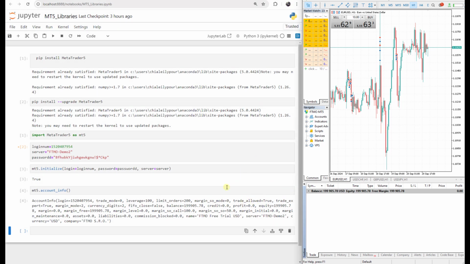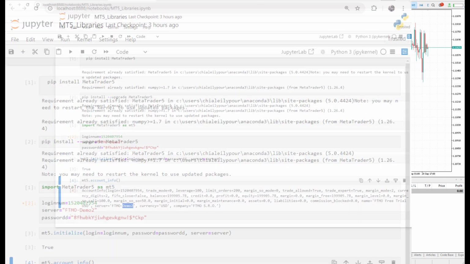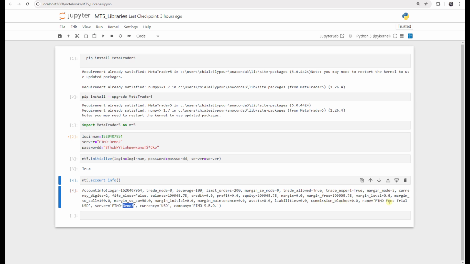Trade allowed, it is true, and then margin mode 2, and then we can continue reading everything, and it should say, okay, the server is the FTMO demo 2, then all the data of our account should be here, including the balance.